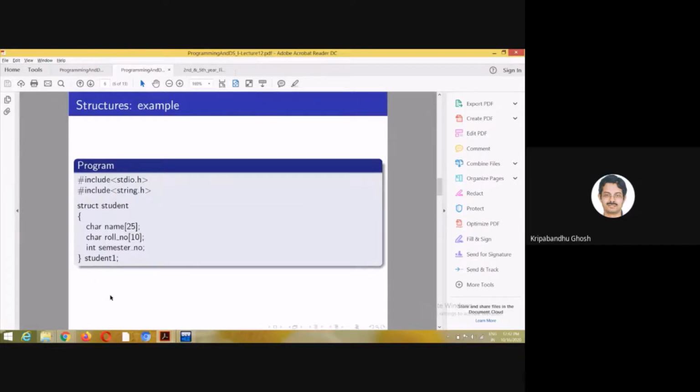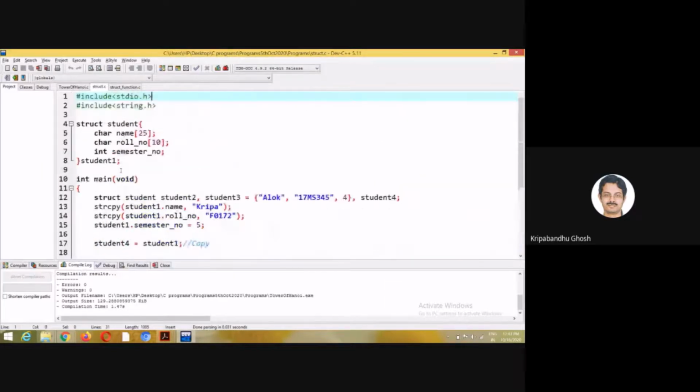Okay, let me show you a program. Let's look at this code. struct student is a particular declaration: name, roll number, semester. Student1 is of struct student, and I have done this outside main. Inside main, just like you write int and a variable name, you can write struct student as the type specifier, then student2. Student3 I have initialized using this. Student4 I have not initialized.